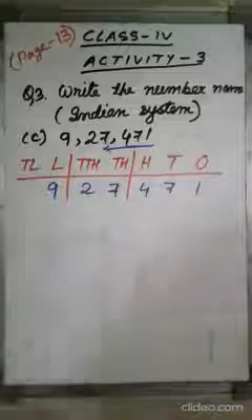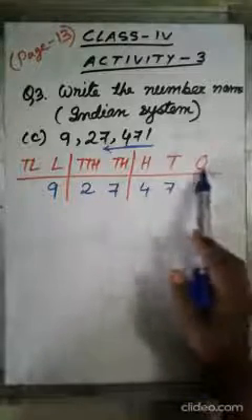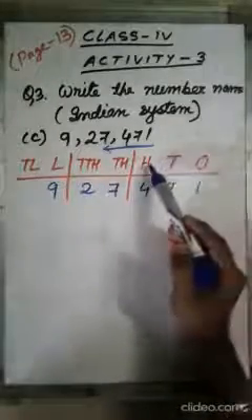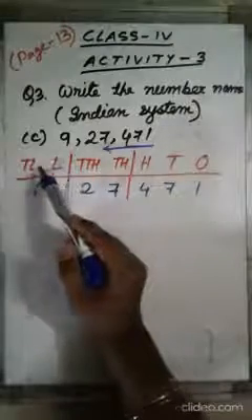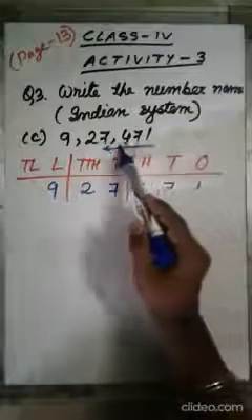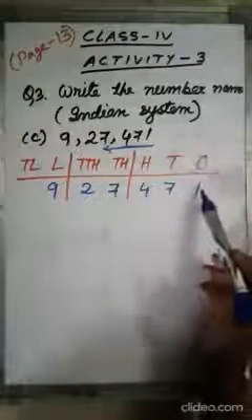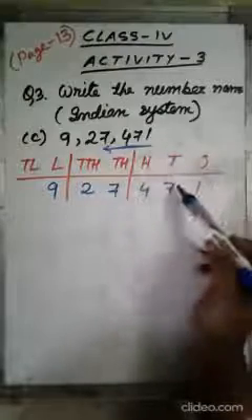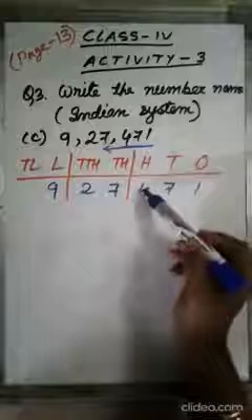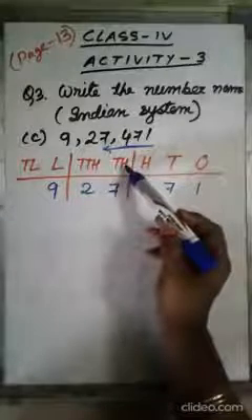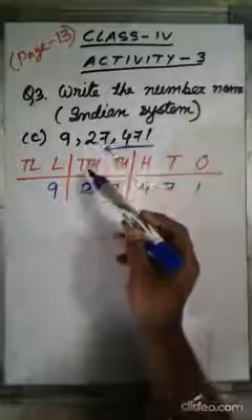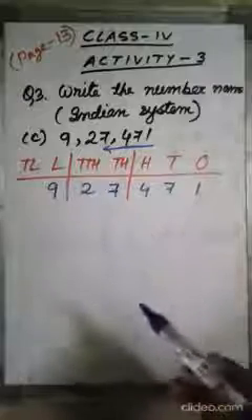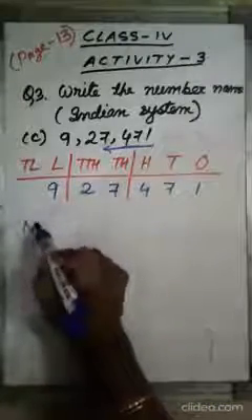So first what I have done, I have drawn the place value chart for Indian system. Ones, tens, hundreds, thousands, 10,000, lakh and 10 lakh. Putting the digits in their respective places. 1 is at ones place, 7 is tens place, 4 is hundreds place, 7 again at thousands place, 2 is at 10,000s place, and 9 at lakhs place. If I write the number name, it will be 9 lakh,